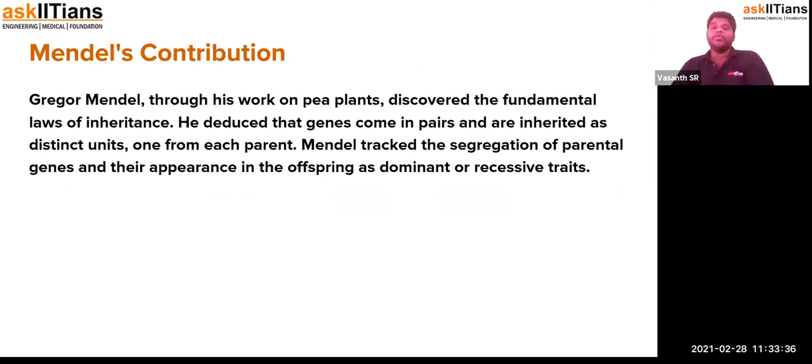When you talk about genetic material, we cannot leave out Mendel. Gregor Johann Mendel, that's his full name. He was a monk who was actively working at the cathedral. When he was going to the cathedral, he saw that there were pea plants planted in that region. In that region, one plant was growing very tall, and another one was dwarf.